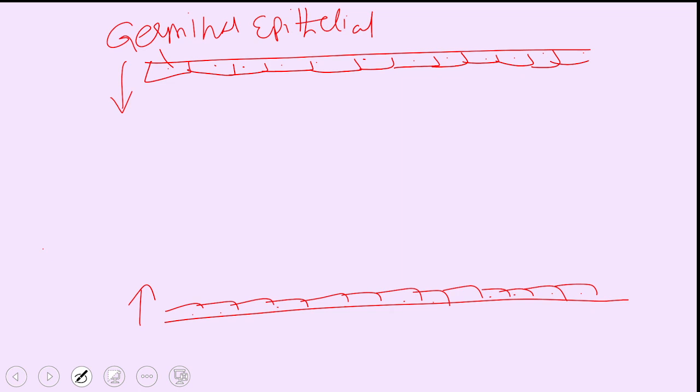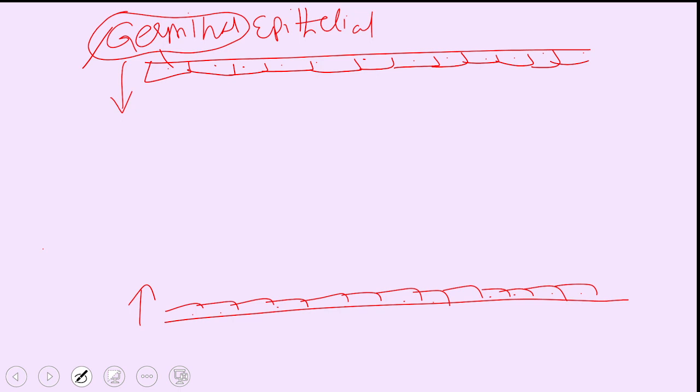Like we have skin on our body, every visceral organ has skin on the outside, and we call this skin epithelium. And this epithelium is responsible for producing the offsprings. How? By production of gametes. So this is called germinal epithelium.